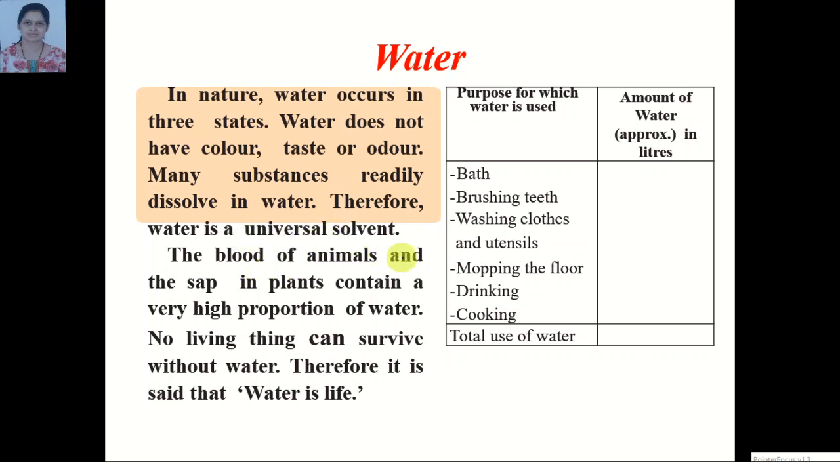The blood of animals and the sap in plants contain a very high proportion of water. So, why is water life? No living thing can survive without water. Therefore, it is said that water is life.